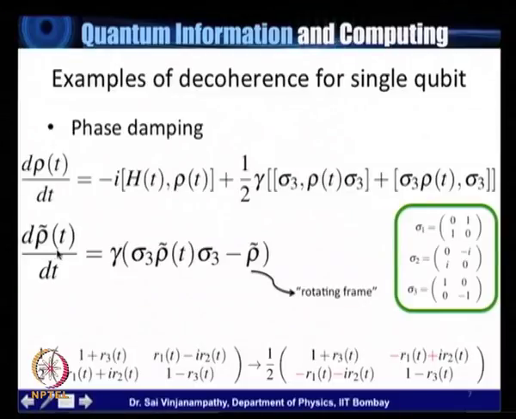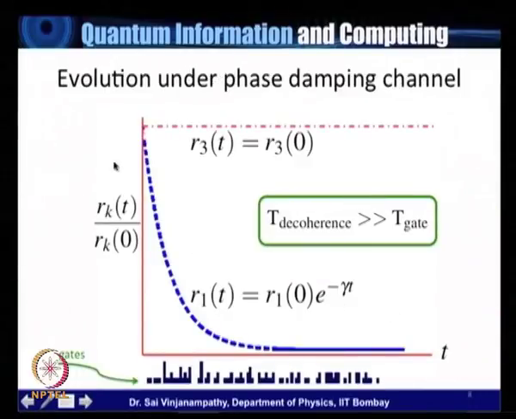And in terms of rho tilde of t, we can write the equation of motion very easily as d rho tilde of t by dt is gamma sigma 3 rho sigma 3 minus rho, right? This equation can be solved by simply noticing what happens to a density matrix rho in terms of the three Bloch parameters R1, R2, and R3. So what happens to this density matrix is that the R3 parameter is left unchanged, but the R1 and R2 parameters change signs, right? And hence what we can see if we solve the differential equation is the following.